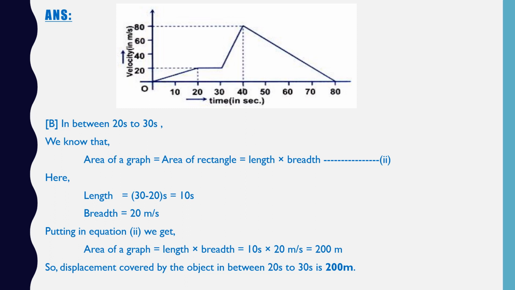and we know area of rectangle is length into breadth. So length over here is 30 minus 20 seconds, that is 10 seconds, and breadth over here is 20 meters per second. So putting these values in equation number 2, we are getting area of graph means displacement will be equal to 10 seconds multiplied with 20 meter per second. So we are getting 200 meter. So we can say that the displacement covered by the object between 20 to 30 seconds is 200 meter again. So let us proceed towards the last option, that is option C.